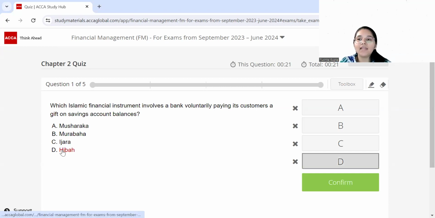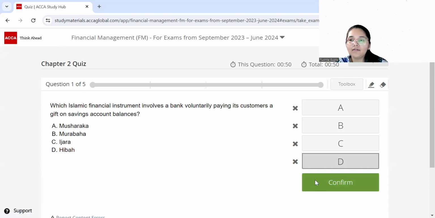Hiba is a gift, and it is a gift which the Islamic bank is paying voluntarily to people who have deposited money in their savings accounts, and because of that savings account balance, if the bank has been able to do certain investment and make certain profit out of it, then they pay a sort of gift on the saving account balance. You cannot call it interest because interest is prohibited in Islam, hence it is called a gift and it is termed as hiba. Let's move ahead.